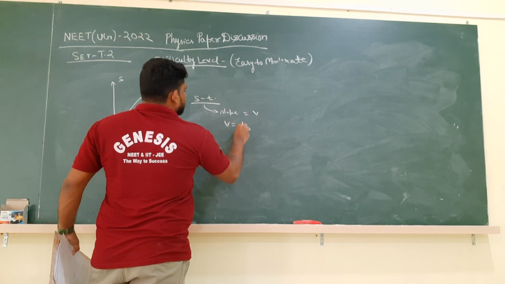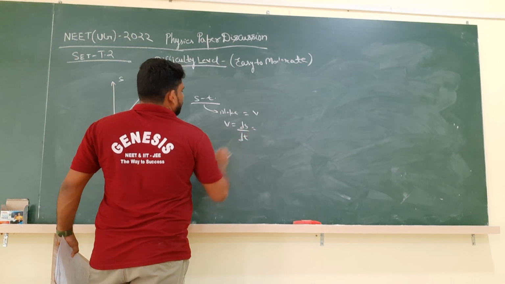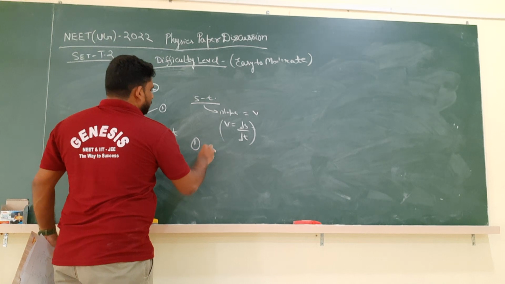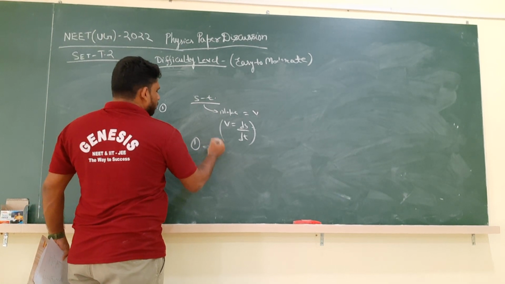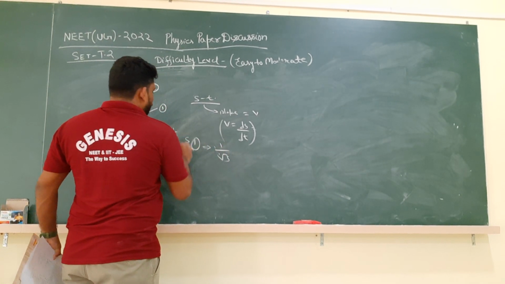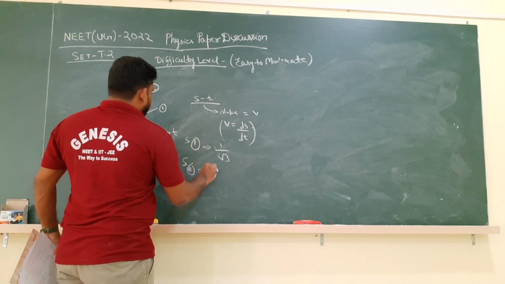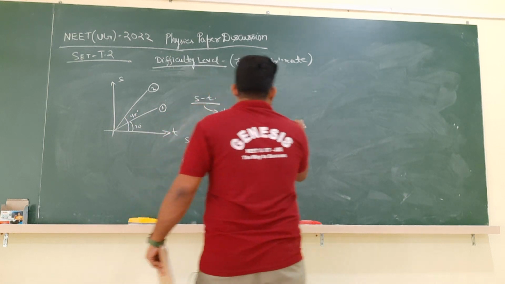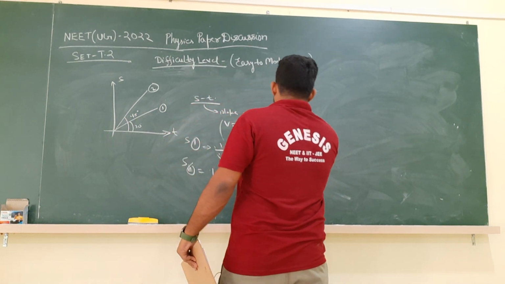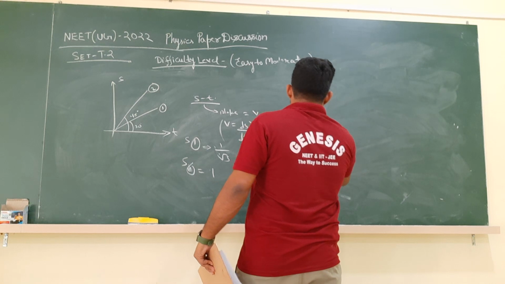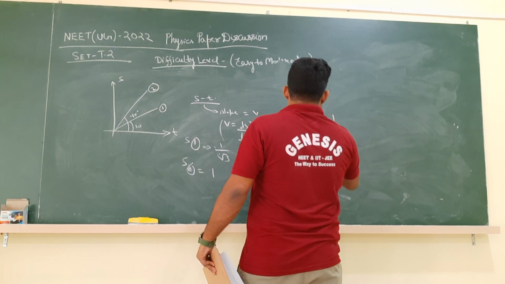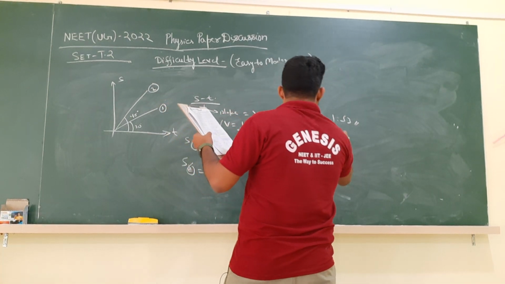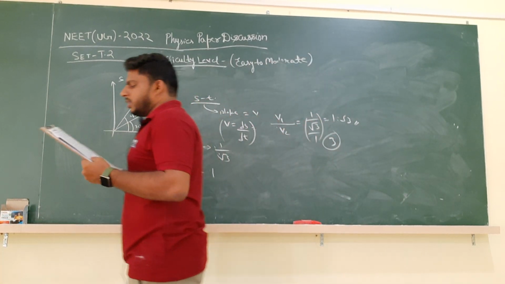Why? Velocity is ds by dt, so velocity is the slope of this. The slope of the first one is tan 30, that is equal to 1 by root 3. The slope of the second one is tan 45, that is 1. So what is the ratio of velocities? Velocity is equal to the slope of the S versus T graph. So V1 by V2 is equal to 1 by root 3 by 1, that is 1 is to root 3. Which option is correct? 1 is to root 3 means option number 3 is correct. Very simple question again, just a basic concept question.